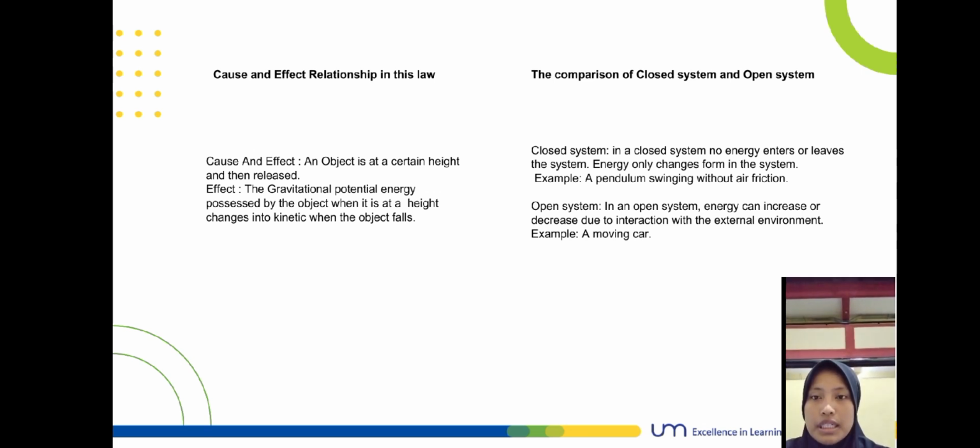From this cause, we have the effect that the gravitational potential energy possessed by the object at a height changes into kinetic energy when the object falls. So the relationship here shows that when an object falls, its potential energy is not lost but changes into kinetic energy.